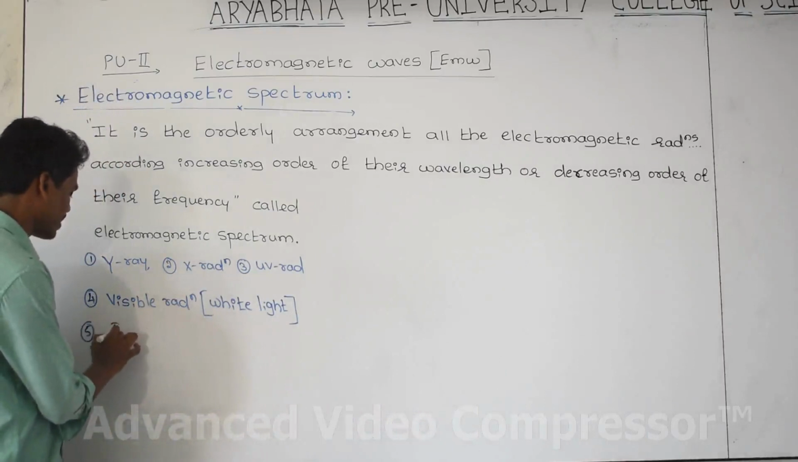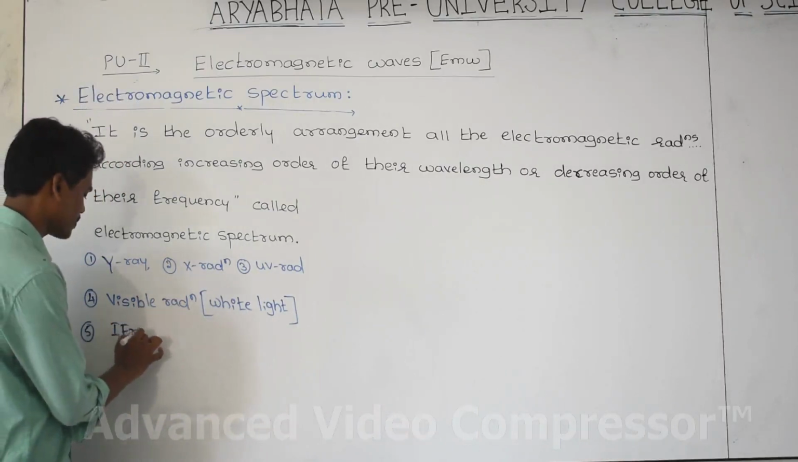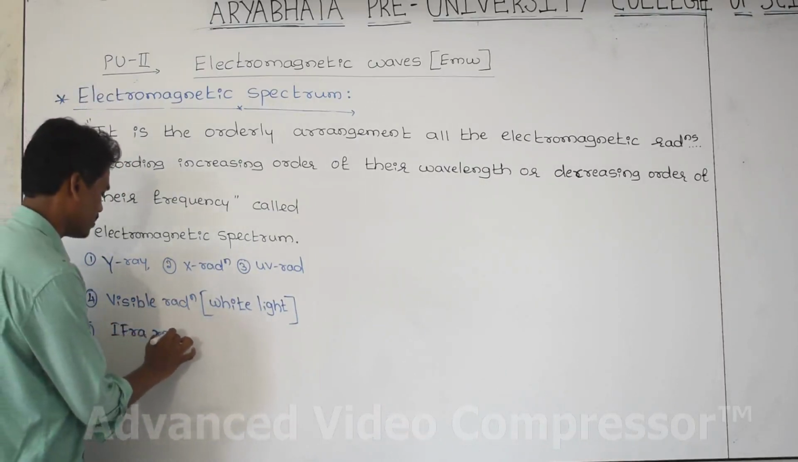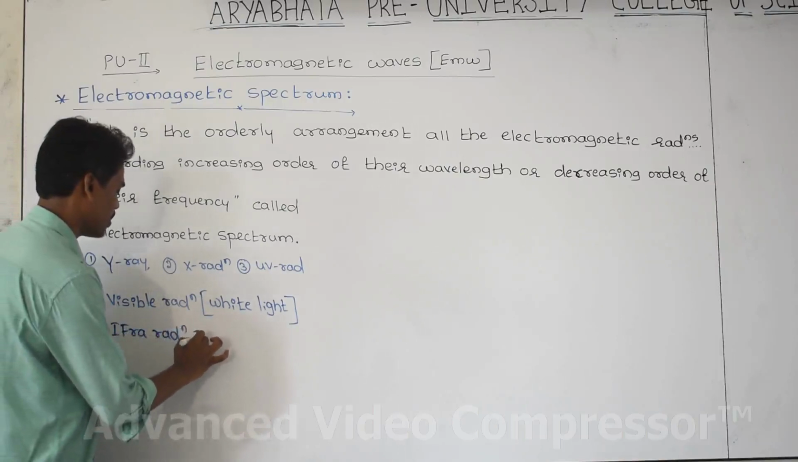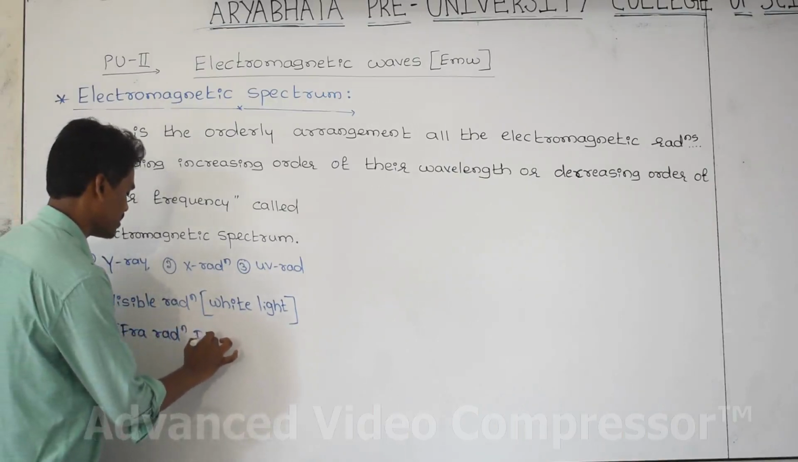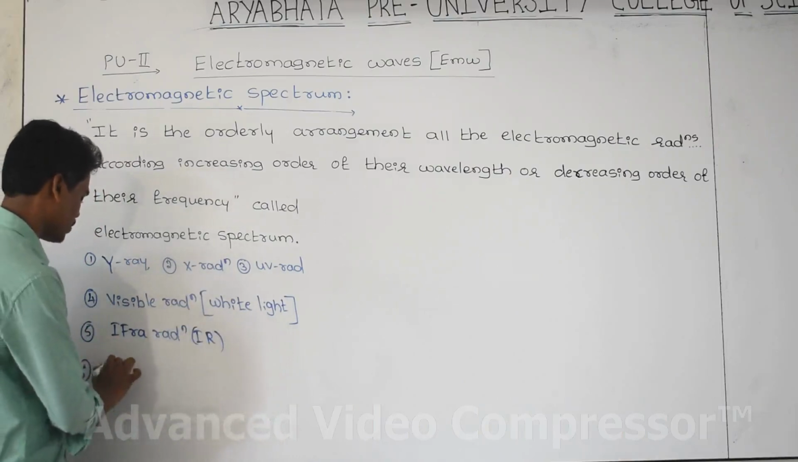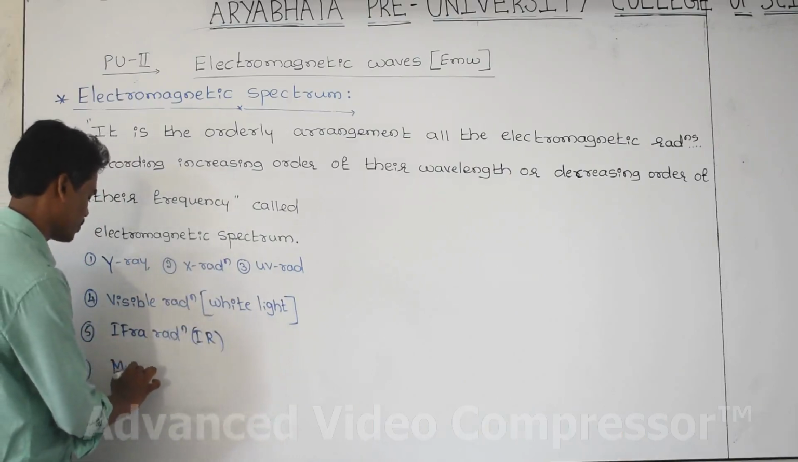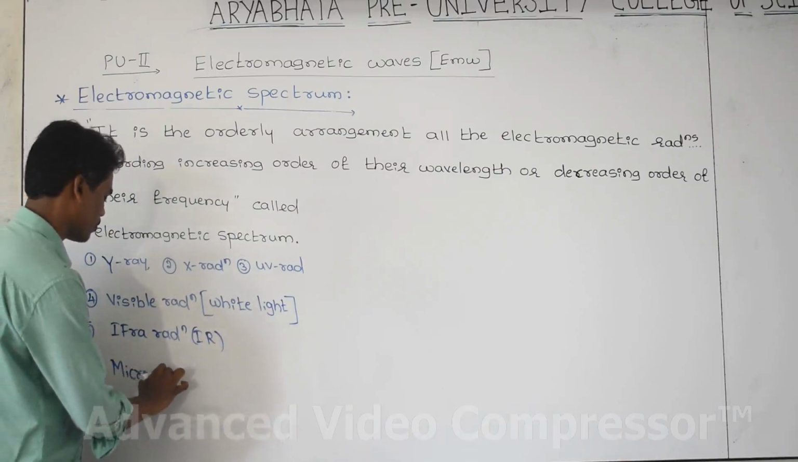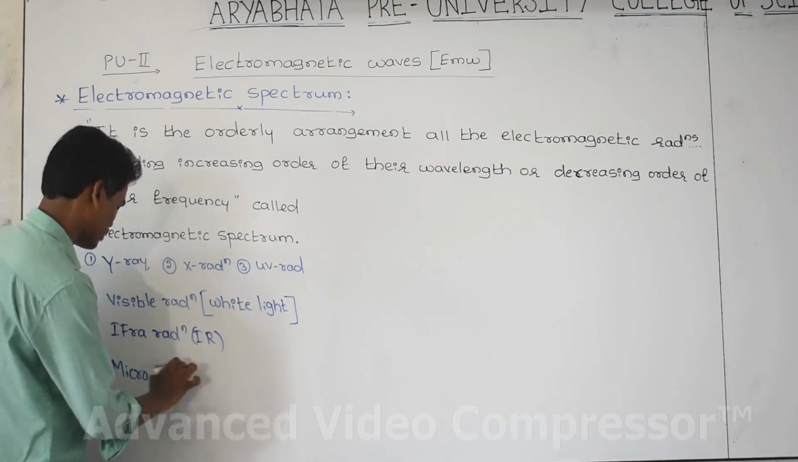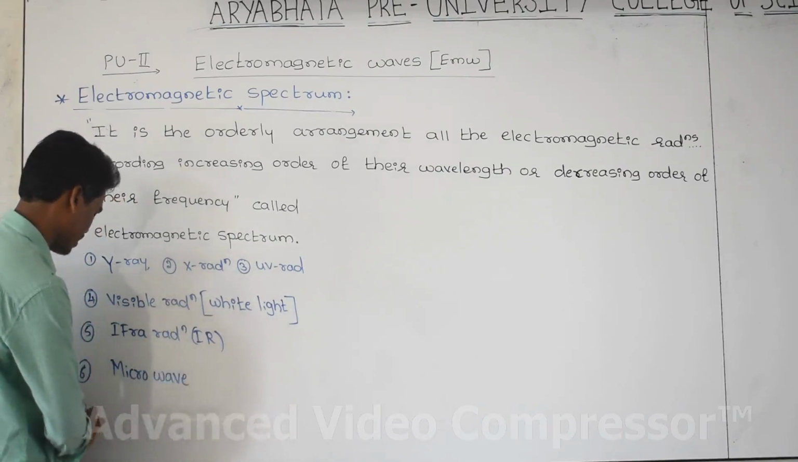Next one is infrared radiation, simply called IR radiation. Sixth one is microwave radiation, and the seventh one is the radio wave.